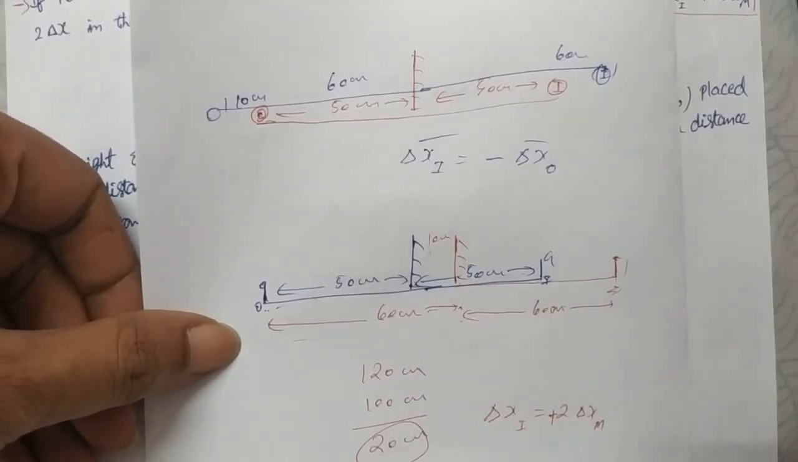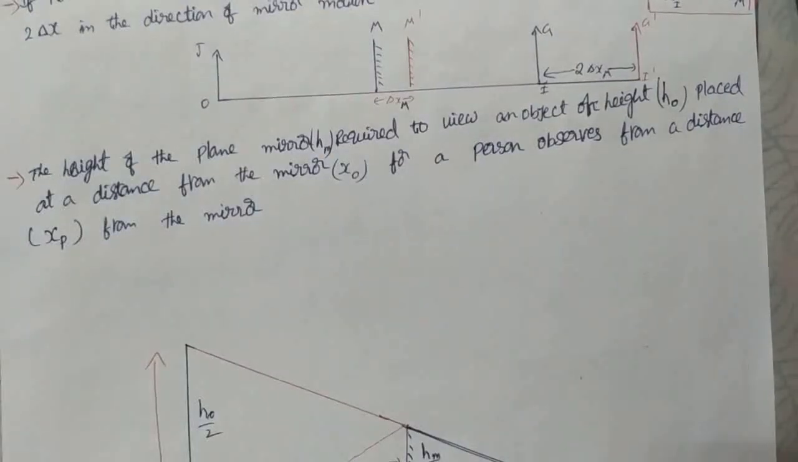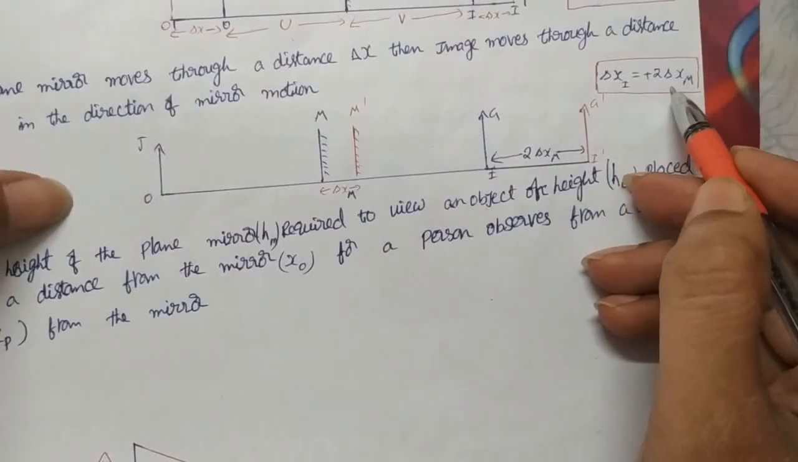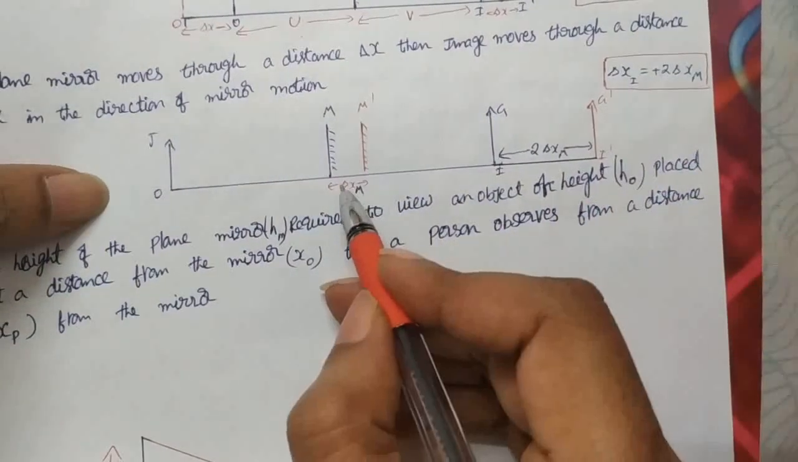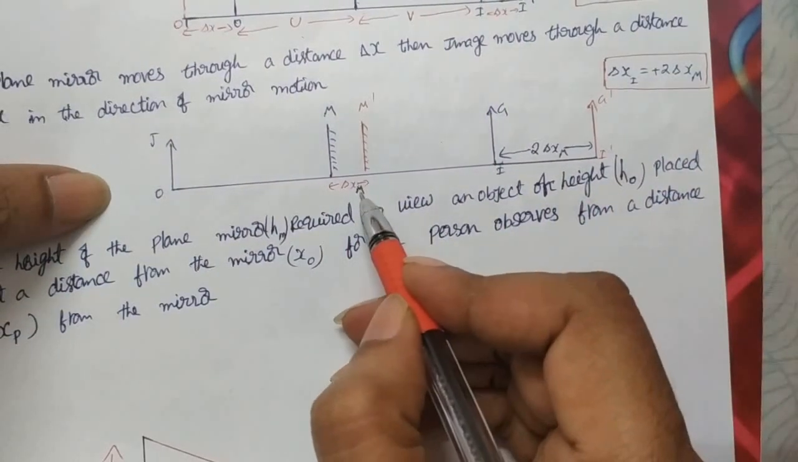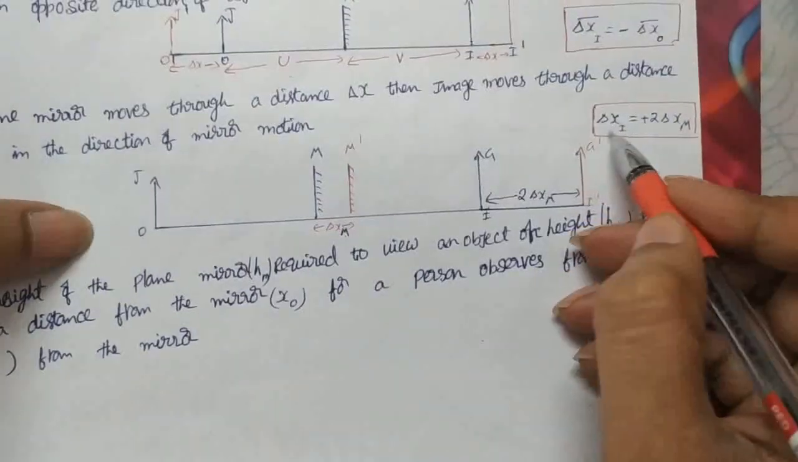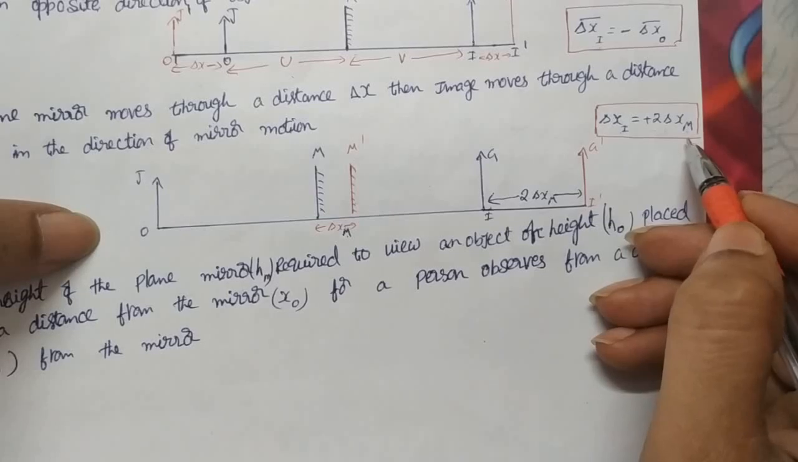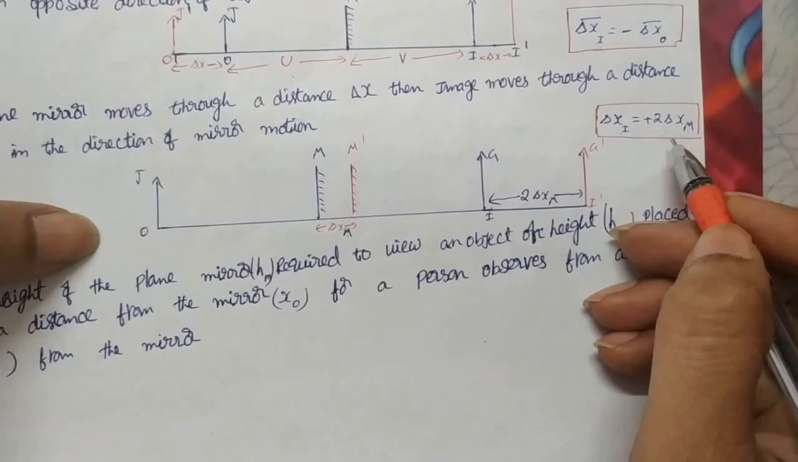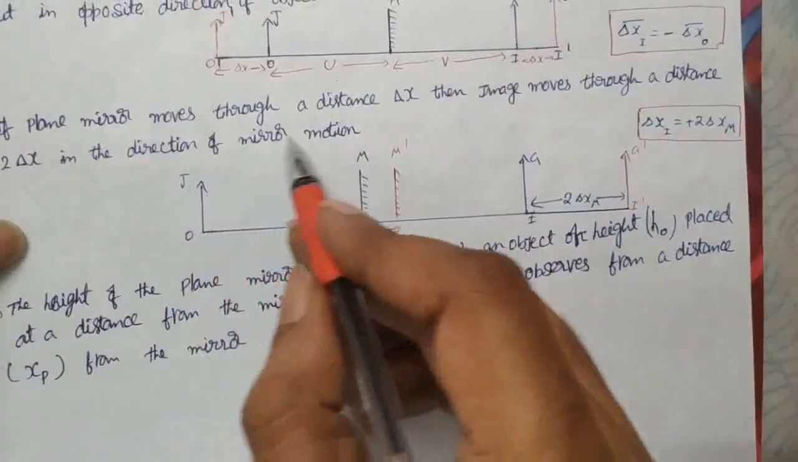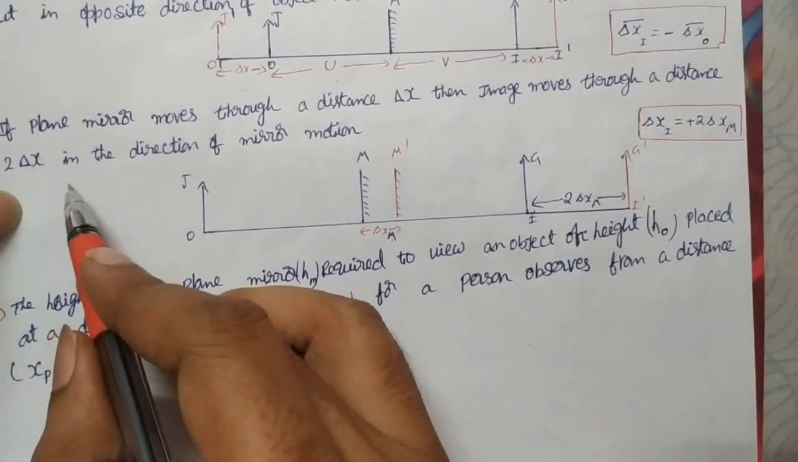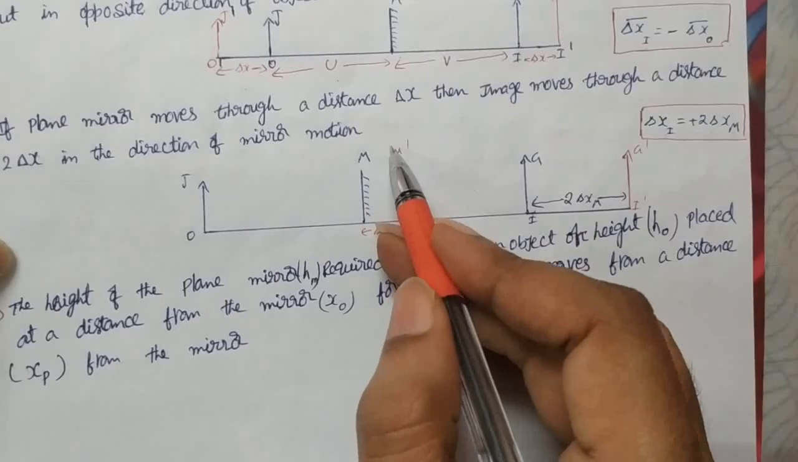Okay. That is about the second point. You see that if the mirror moves through a distance delta x of mirror, then the shift in the position of the image is 2 times delta x of the mirror, but in the same direction, plus. If a plane mirror moves through a distance delta x, then the image moves through a distance 2 delta x in the direction of the motion of the mirror.